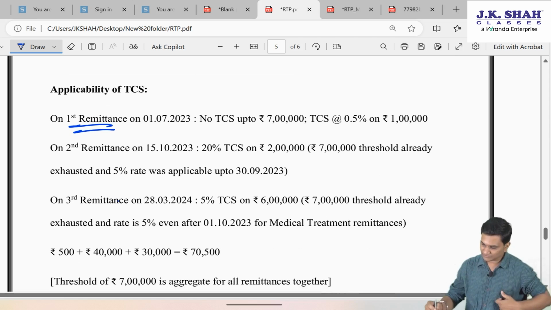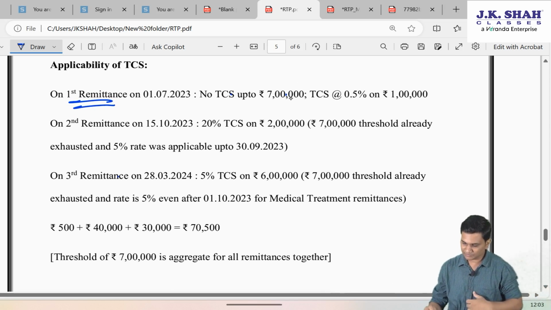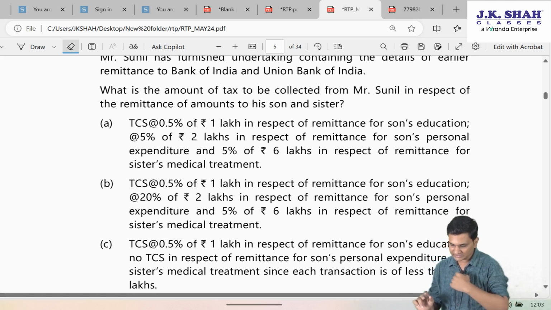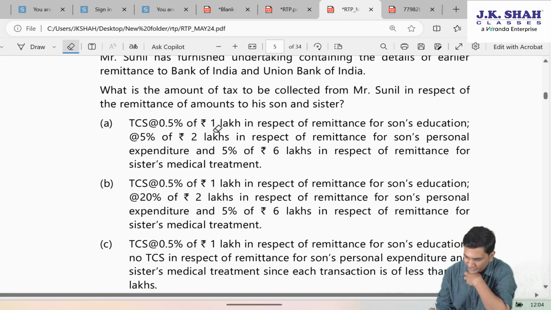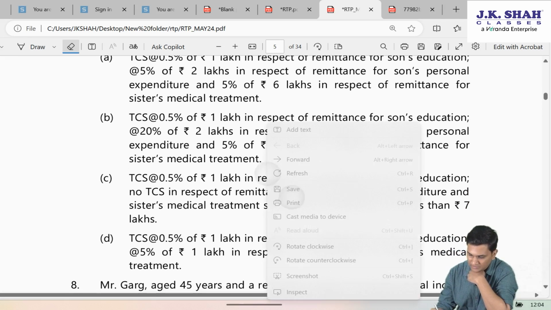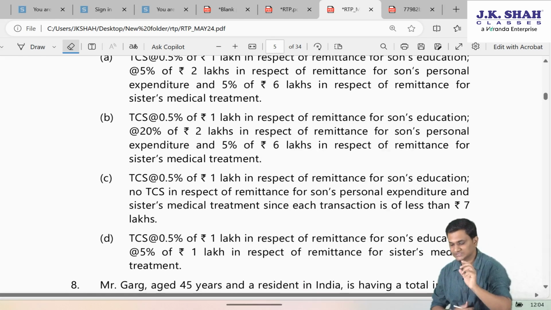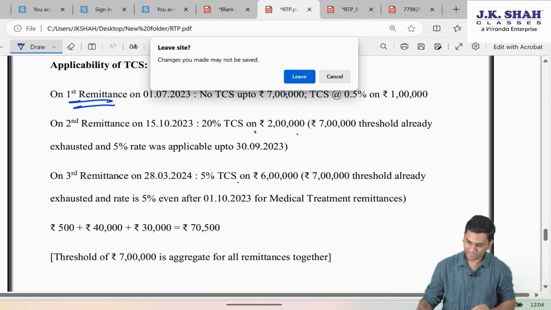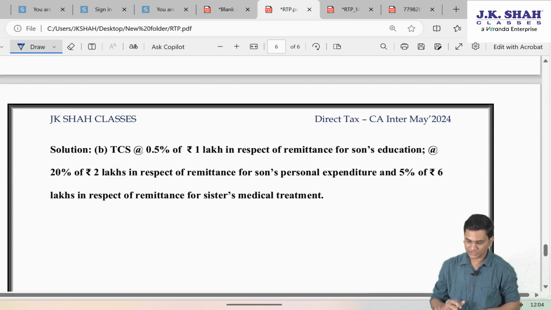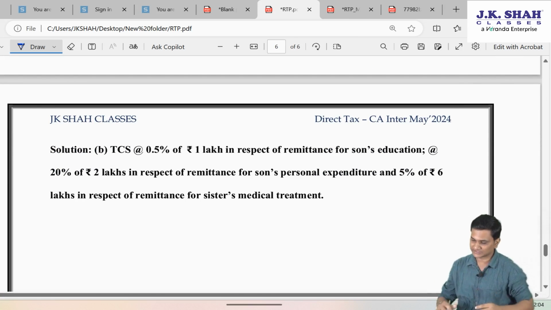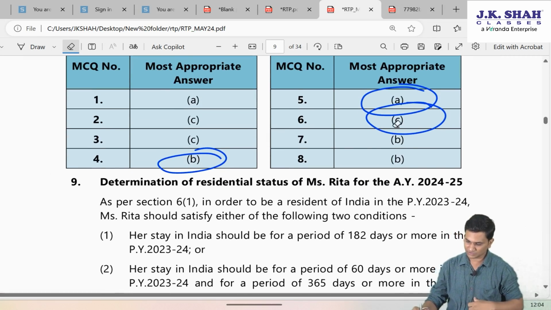So the TCS will be as follows. No TCS up to 7 lakh, TCS of 0.5% on 1 lakh, 20% on 2 lakh and 5% on 6 lakh. So let us see where this is. 0.5% on 1 lakh, 5% on 2 lakh, no, this option is out. 0.5% on 1 lakh, 20% on 2 lakh and 5% on 6 lakh, correct. The correct option is option B, wherein TCS is 0.5% on 1 lakh, 20% on 2 lakh and 5% on 6 lakh. So option B.